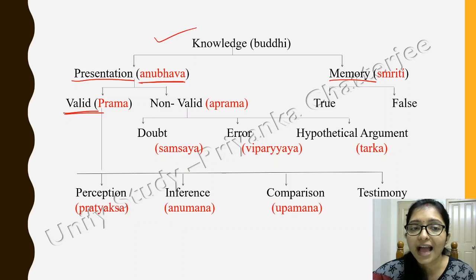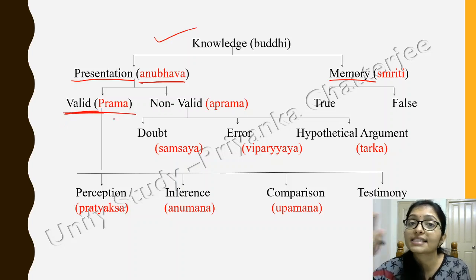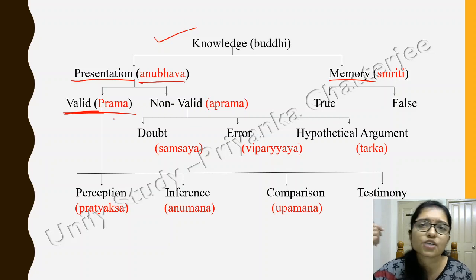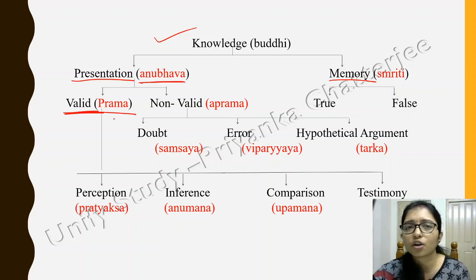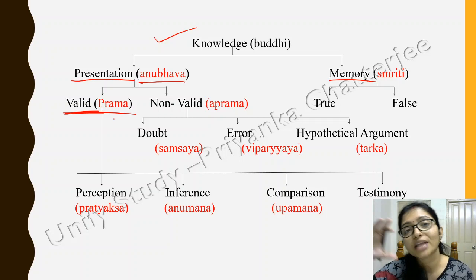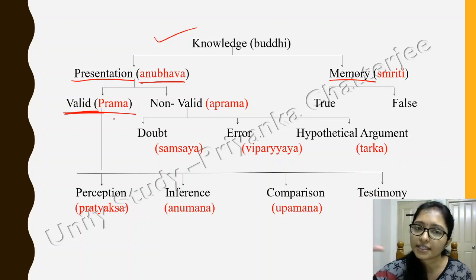One is valid, valid means your feelings may be valid. Sometimes we have a third sense or sixth sense, and according to the sixth sense we feel okay, something is wrong with me, something is going to go wrong with me. That is your feeling, that is your anubhav, your presentation. So that can be valid, that can be non-valid, okay. When it is valid, that is prama. When your anubhav, that is presentation, is valid, then it is prama.